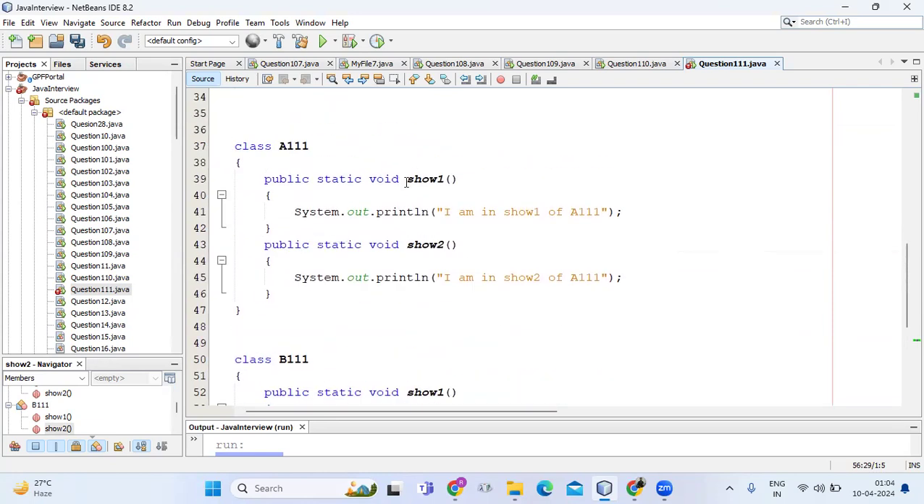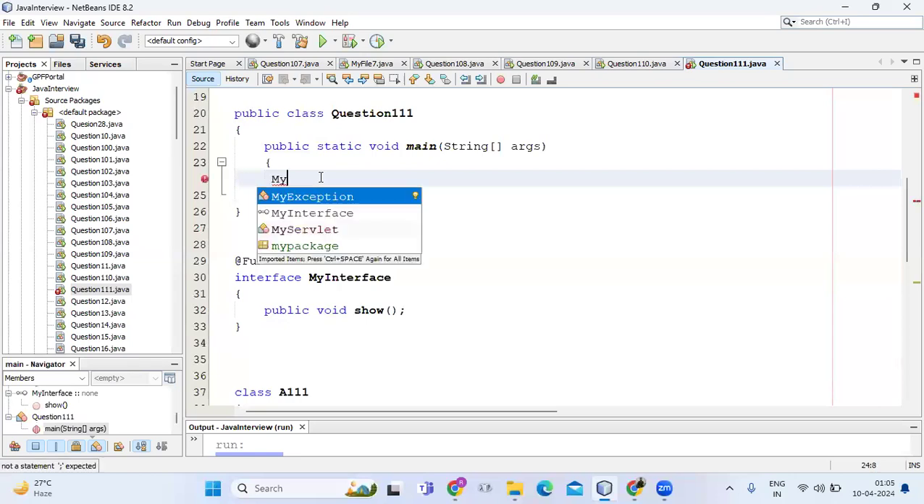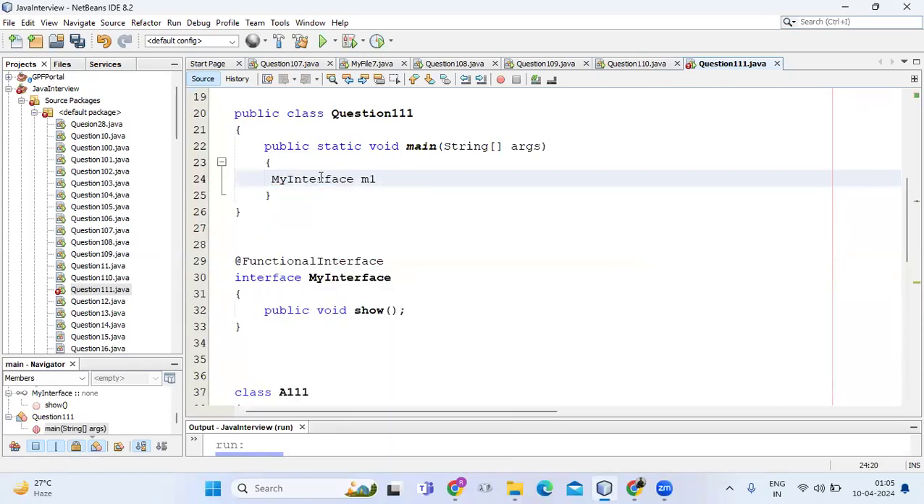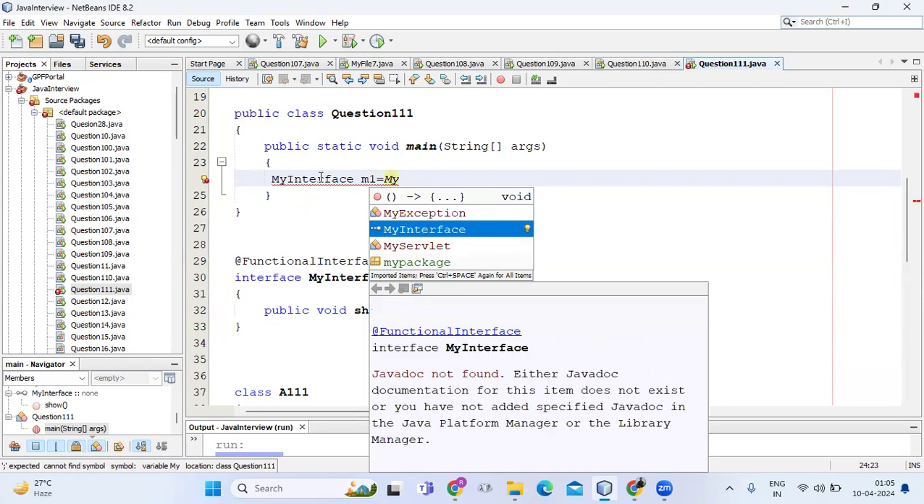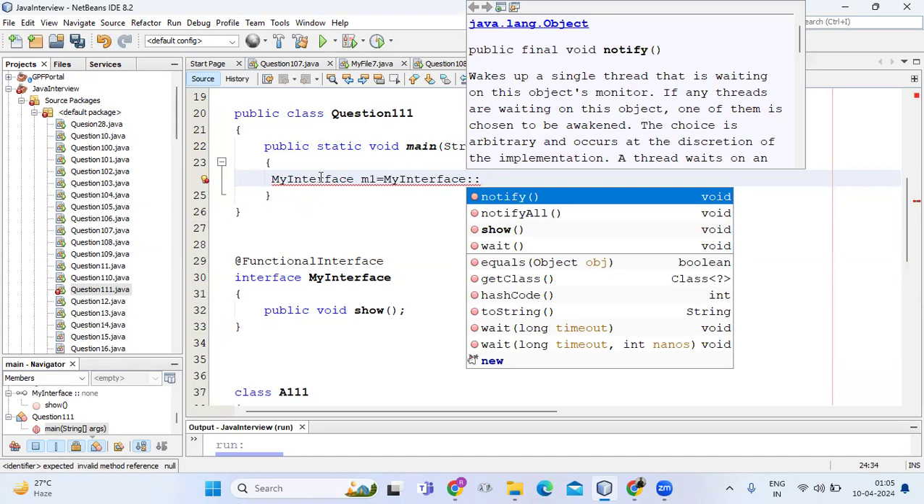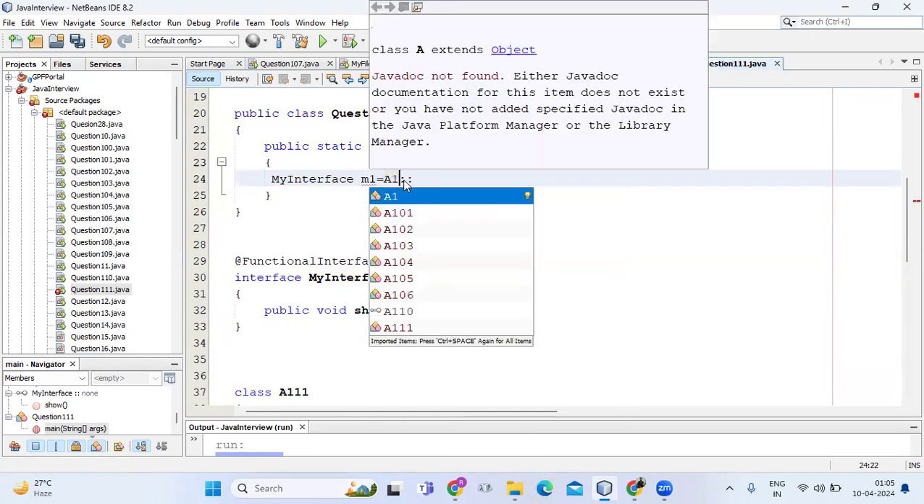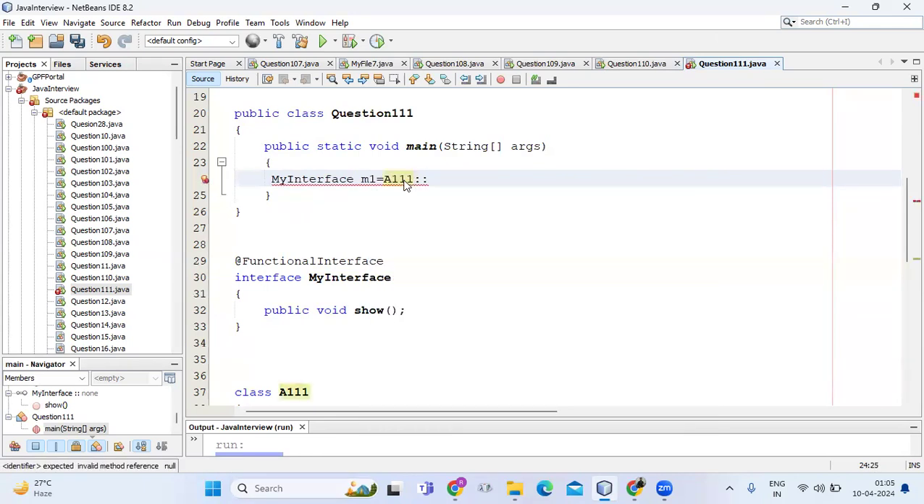So we can refer to either of these methods. How can we refer? We will say MyInterface m1 equals MyInterface, colon and the method name. Which method do we refer to? We say a111, because we want to refer to an a111 method. Either we can refer to the show1 or the show2 method.